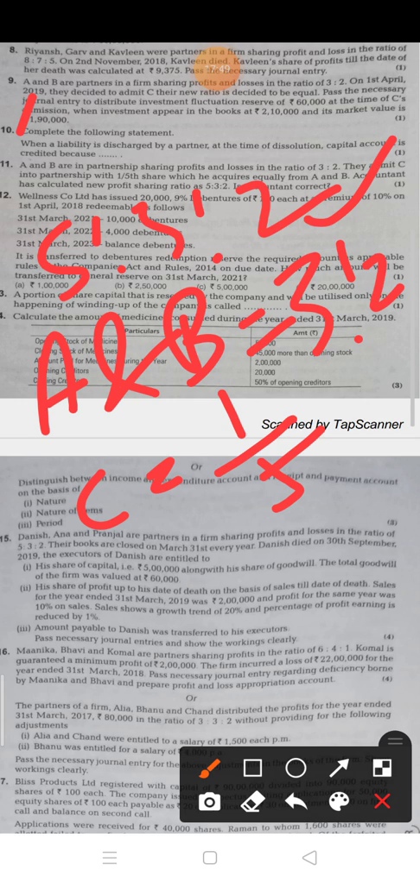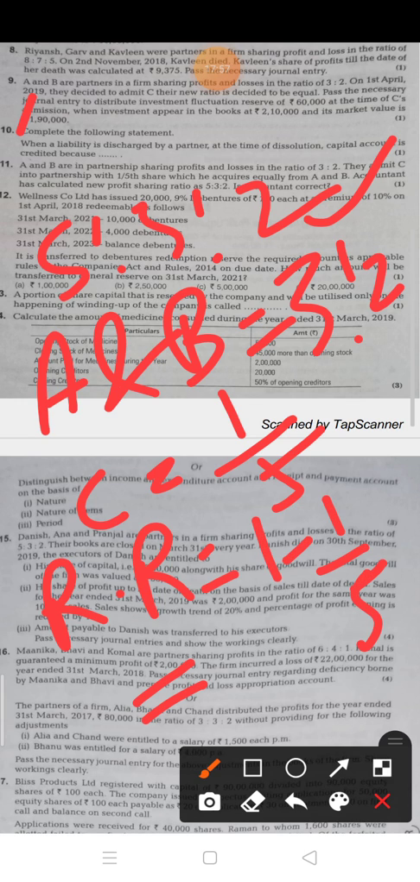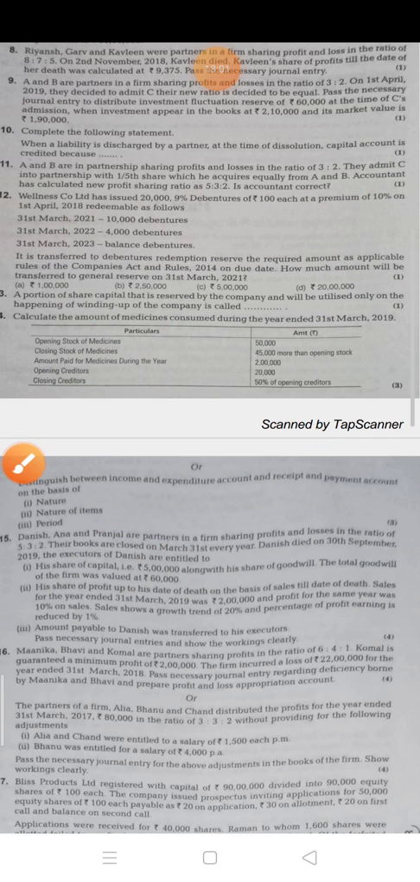So how do you find the new ratio? First you have to find the remaining share, 1 minus 1/5. After finding the remaining share, you have to multiply it with the old ratio. This method you have to apply. After finding the new ratio, you have to check whether the ratio comes to 5:3:2 or not. If yes, then the answer is correct.